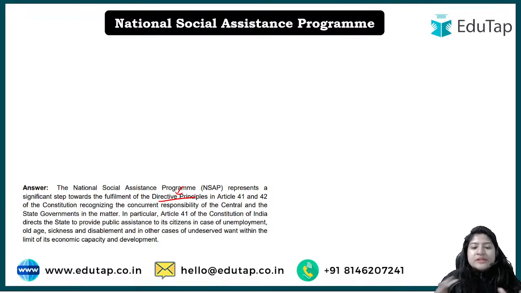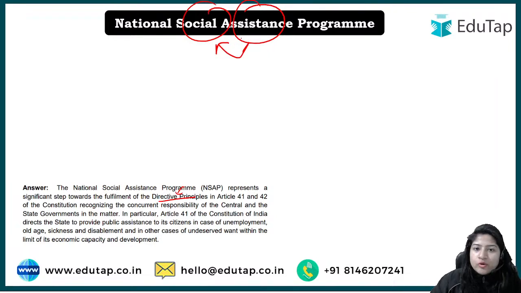Now this directive principle, for example, this particular scheme talks about social assistance. From the name itself, we understand that we have to provide some assistance socially to people, and when we say we, it definitely means the government. So the government has to provide some assistance socially to people. Now what is the government envisaging here? Basically there are some directive principles, especially Article 41 and 42 of the constitution, which the government would try to cater to.